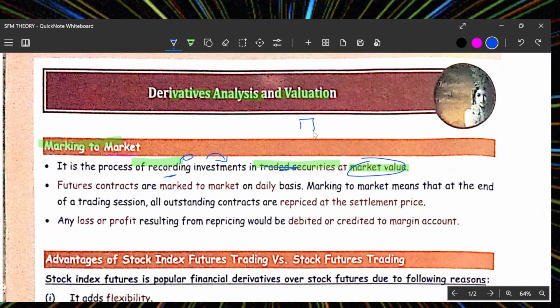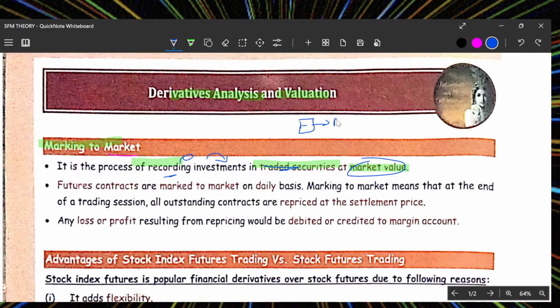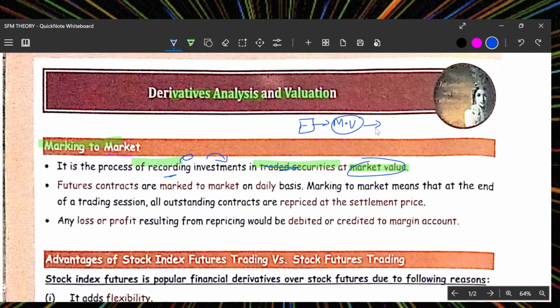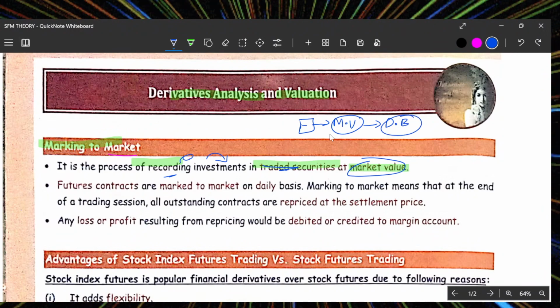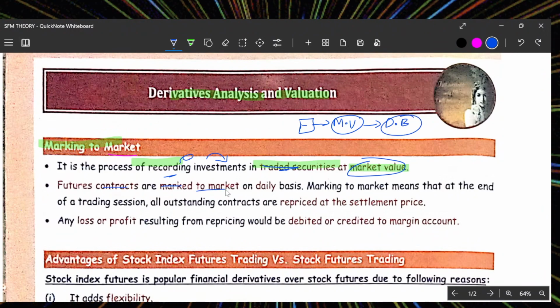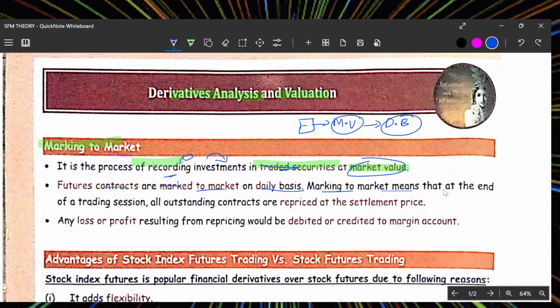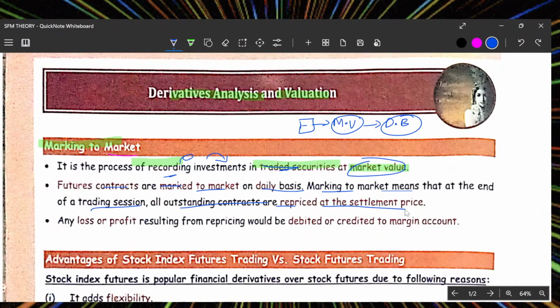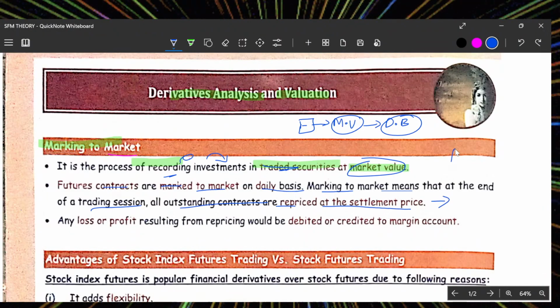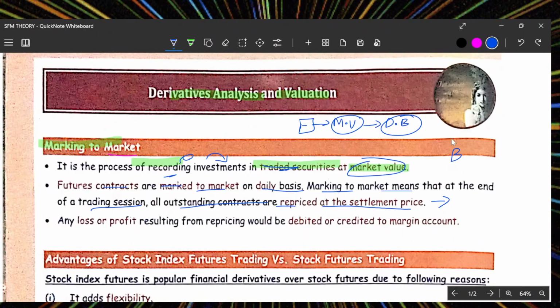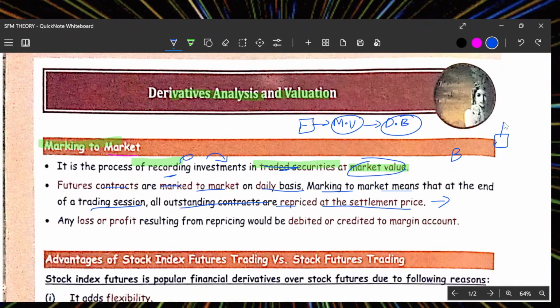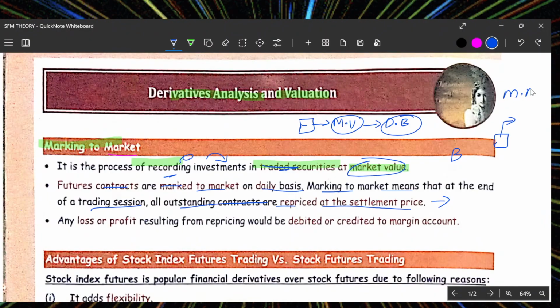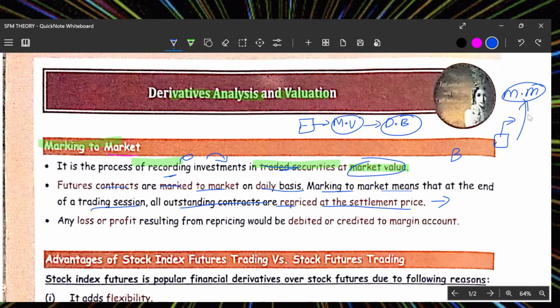They are recording the investment, the market value of this product, in a database, and that is being shared with everyone. Futures contracts are marked to market on a daily basis. Mark to market means that at the end of the trading session, all the outstanding contracts are repriced at the settlement price. So, what is the settlement price? Settlement price is the price at which they bought. So, a product in the daily market, they will say that this is the price for the market. As per the market price, we will consume the goods.